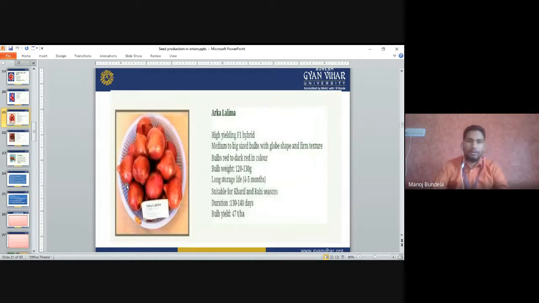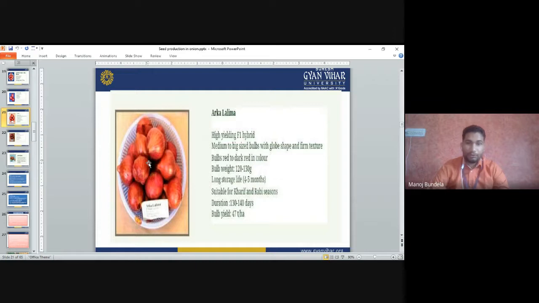Arka Lalima. It is a high-yielding F1 hybrid, medium to big size bulb with globe shape and firm texture. Bulbs are red to dark red in color, as you can see. Bulb weight is 120 to 130 gram. The storage life is 4 to 5 months, which means we can store it for 4 to 5